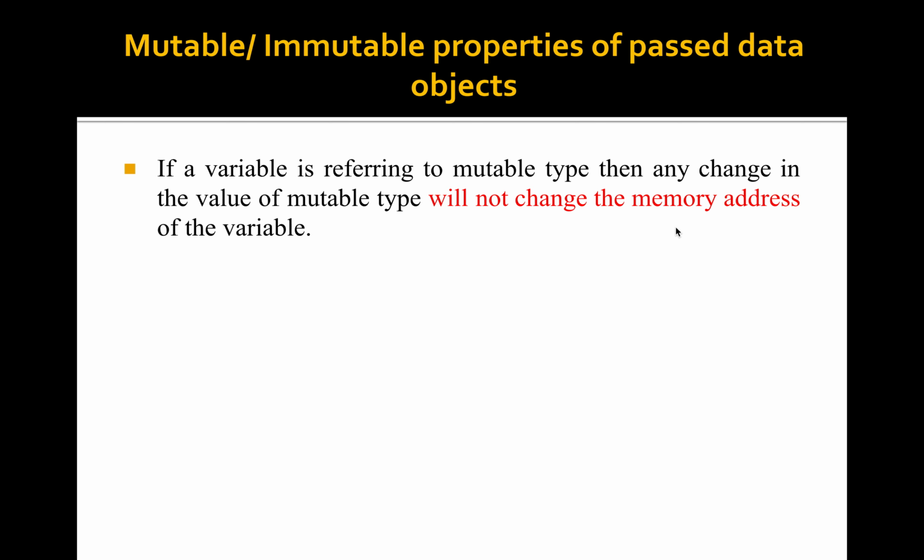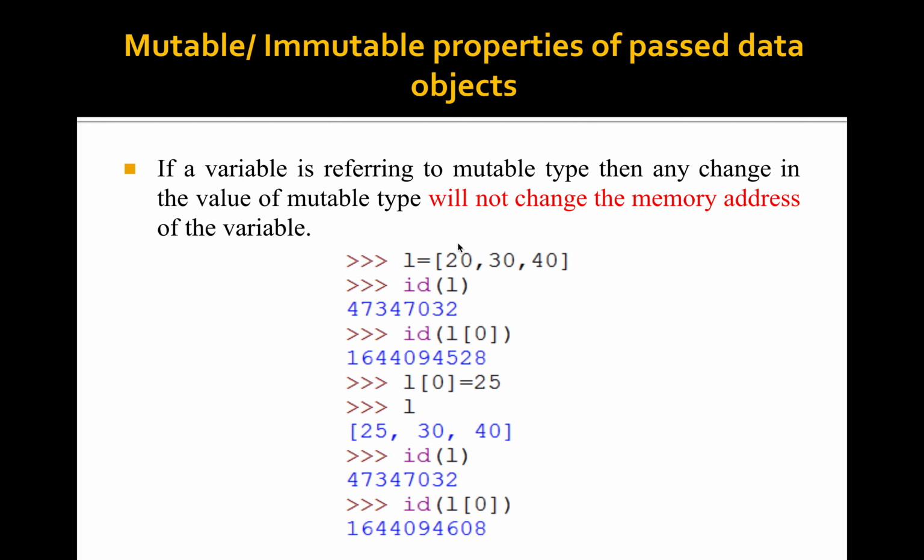For example, we can consider one list. Here L is given as 20, 30 and 40. List is a mutable type. That is, if any change in value occurs, that will not make a different memory location. That change is also reflected in the same memory location.